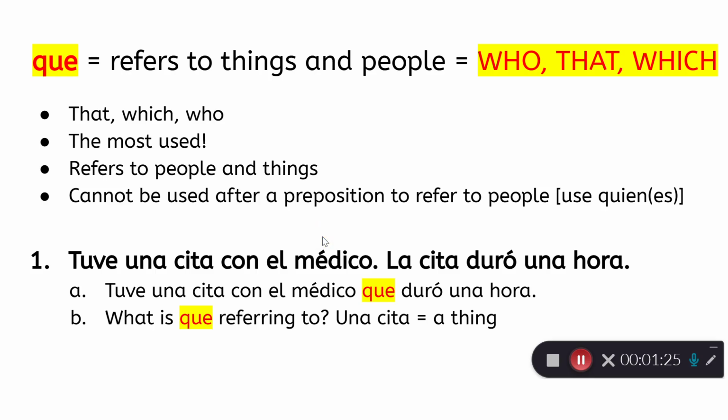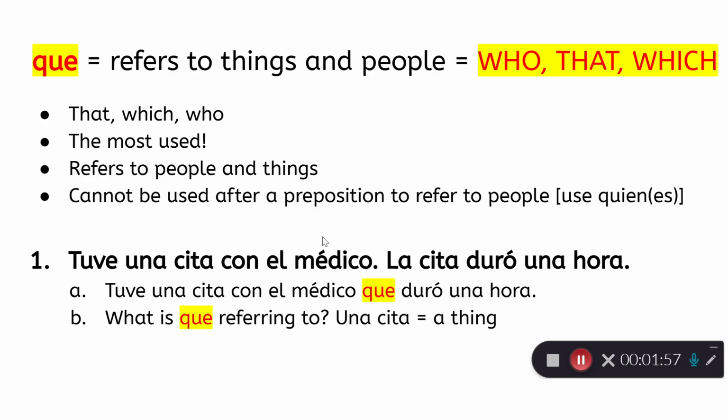So let's look at que, that refers to things and people. That, which, or who. This is the one that is the most used. Que is the most used relative pronoun because it refers to people or things. It's generally the things we're talking about. You cannot use que after a preposition to refer to people. In that case, you'll use quien for singular group of people or quienes for plural.